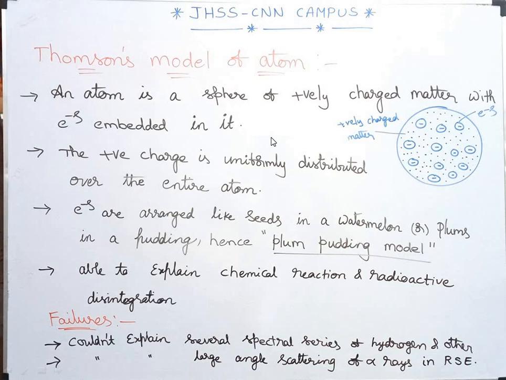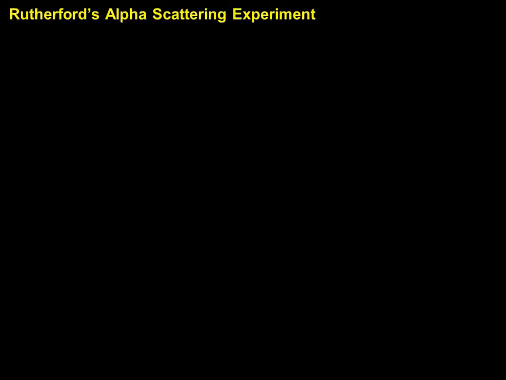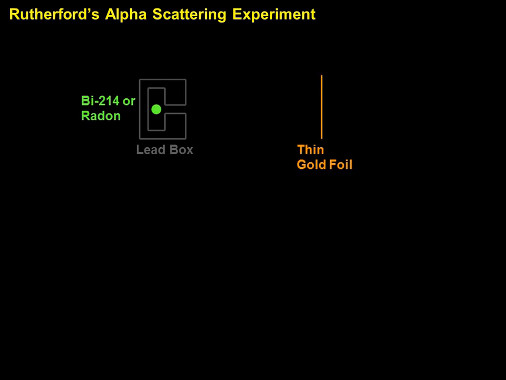Right. Now let's look at the alpha ray scattering experiment, which was done by Rutherford. Look at the experimental setup. There is a lead box in which a radioactive element is placed, which can give out alpha rays. This orange one is the thin gold foil, and this is the zinc sulfide screen. What we are watching is a one dimensional setup. Later you will see what the actual setup was.